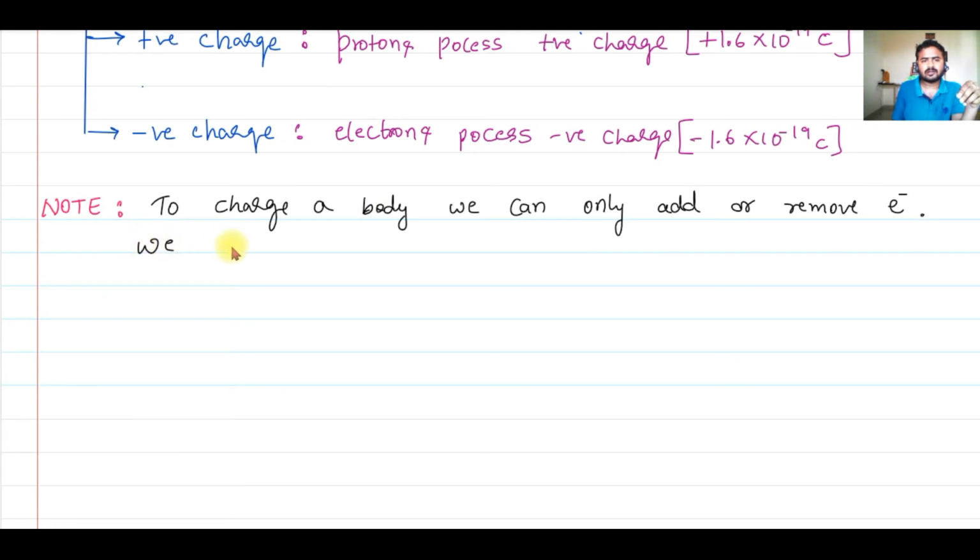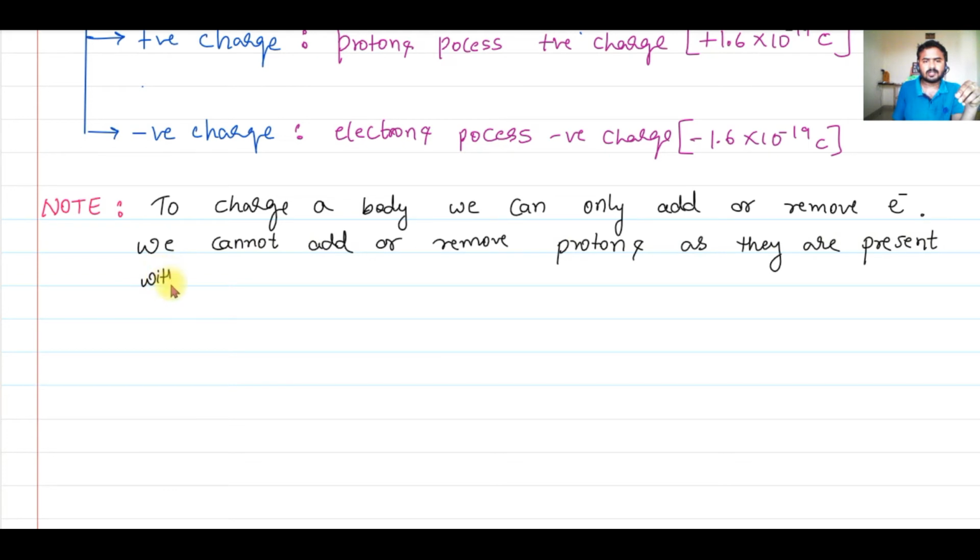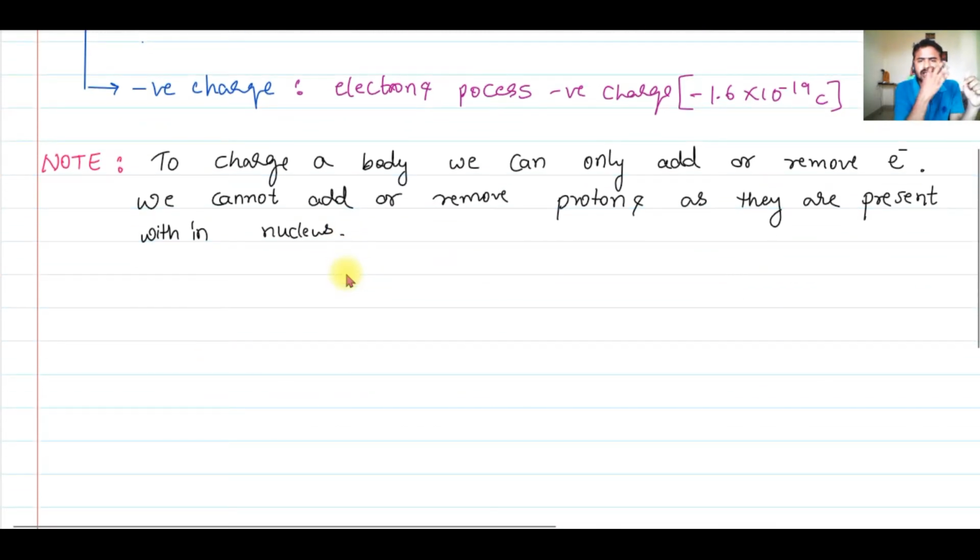We cannot add or remove protons as they are present within the nucleus. And these protons are bound by a strong nuclear force, therefore we cannot add or remove protons, but we can easily add or remove electrons.